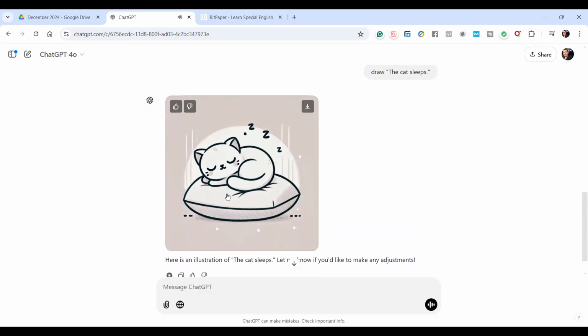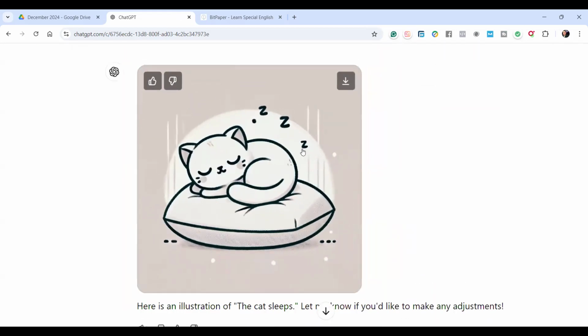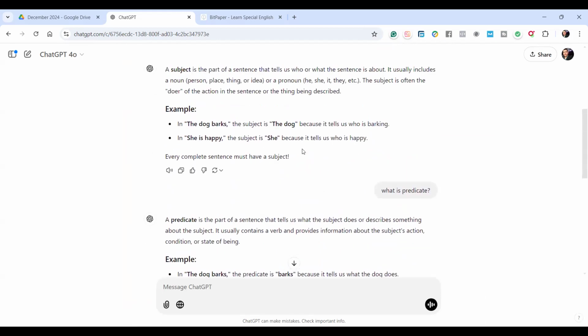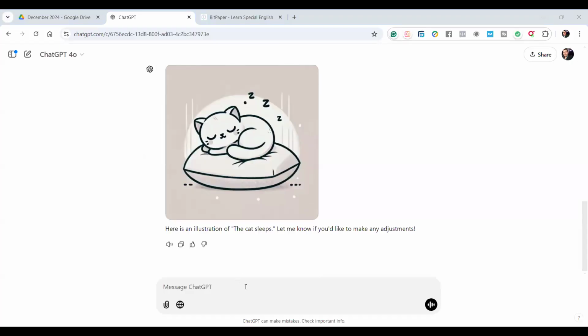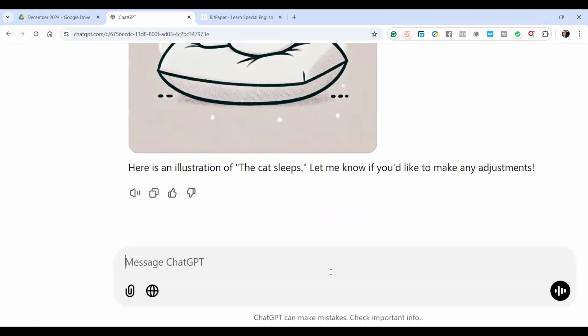Here is an illustration of The Cat Sleeps. Let me know if you'd like to make any adjustments. Cat sleeps: subject and verb. Okay, let's learn more about the subject. It's the most important part of a sentence. Tell me more about subjects.